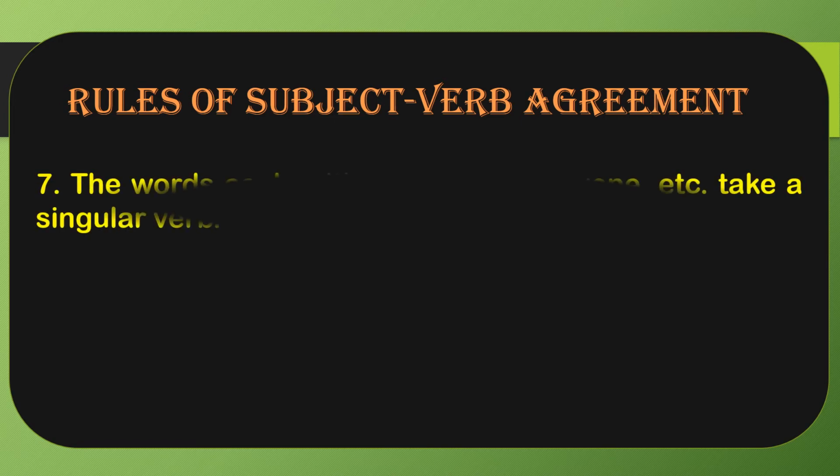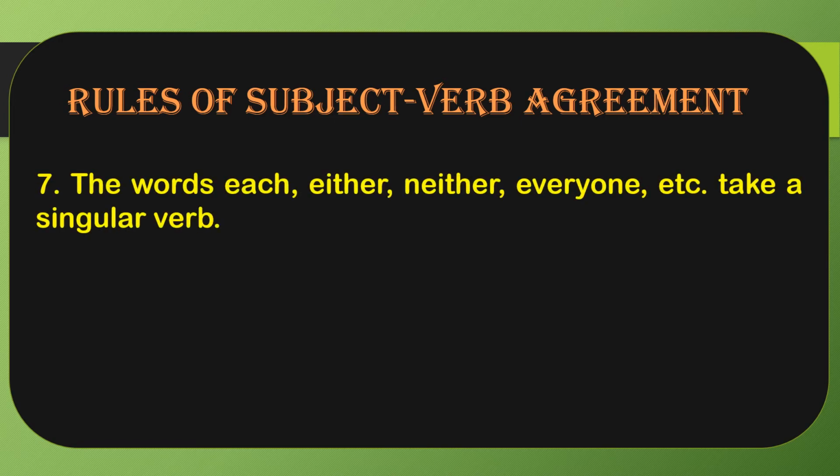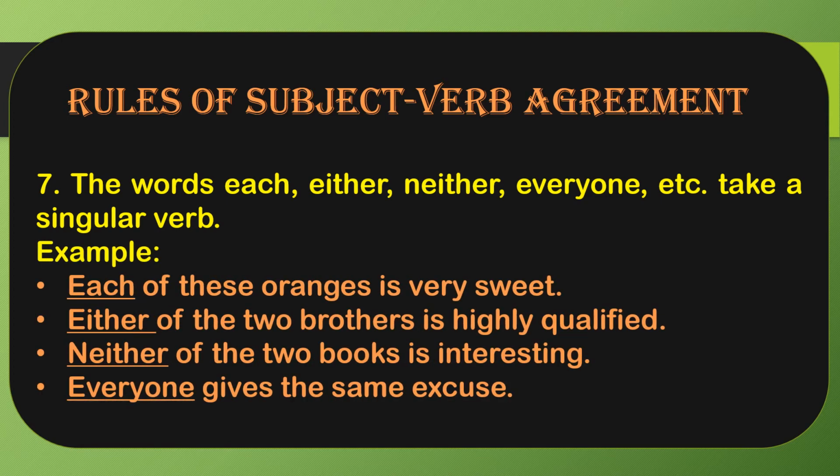Next rule, number 7: the words each, either, neither, everyone, etc. take a singular verb. Whenever we use each, either, neither, everyone in a sentence, we always take a singular verb, because these words are taken as singular, right? So "each of these oranges is sweet." Each of these oranges is sweet means we are talking about the individuality of the oranges, meaning the single orange. Got it?